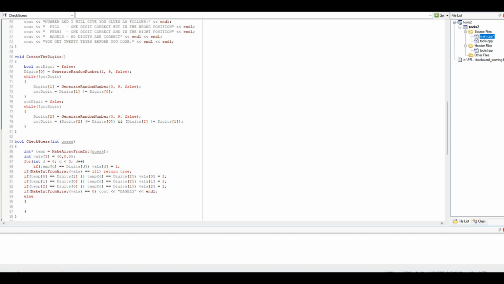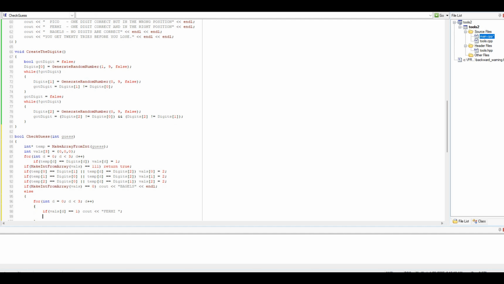Otherwise, now we can use a loop for this. For integer D equals 0, D is less than 3, D plus plus. So now we just say if vals D equals 1, we will count Fermi with a space.